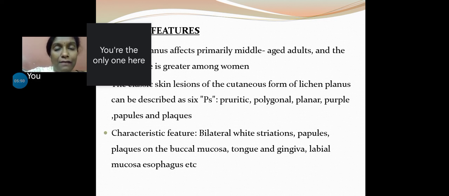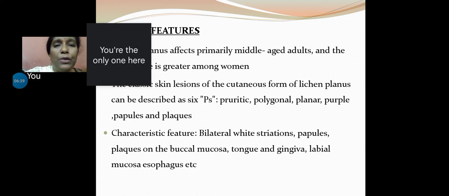The classic clinical features of lichen planus are described by the 6 P's as I've mentioned over here. Pruritic, itch. Polygonal, the size: there is no fixed size and shape. They are just polygonal with multiple ends and multiple heads. Planar, flat. Purple, violaceous patches we say, which can be very well appreciated on fair skin. Papules: sometimes though they are flat, sometimes you can have papules and plaques or thickening of these surfaces. So the 6 P's represent the clinical spectrum of lichen planus, and this is mostly applicable for cutaneous lichen planus.